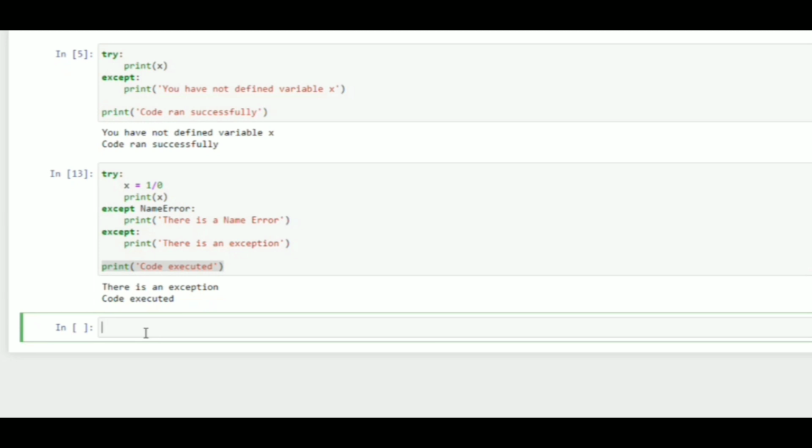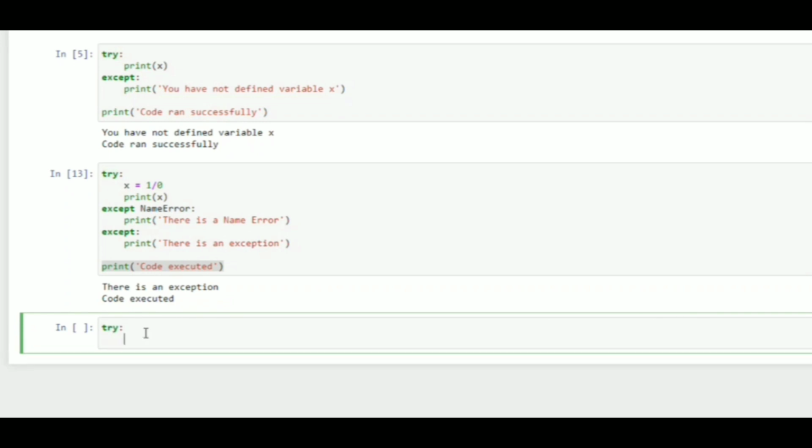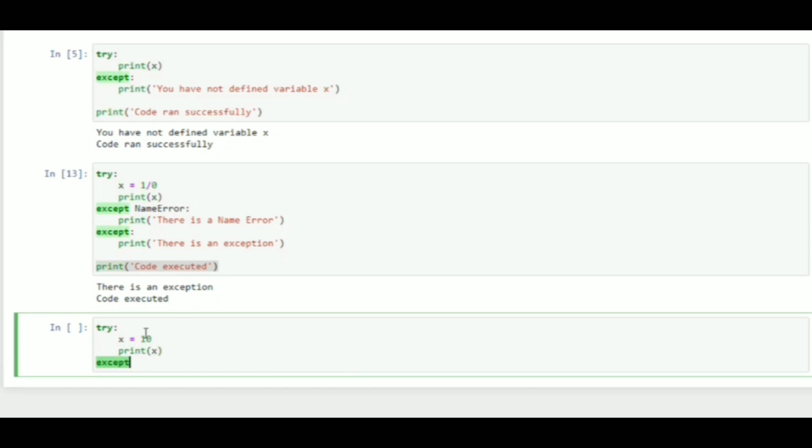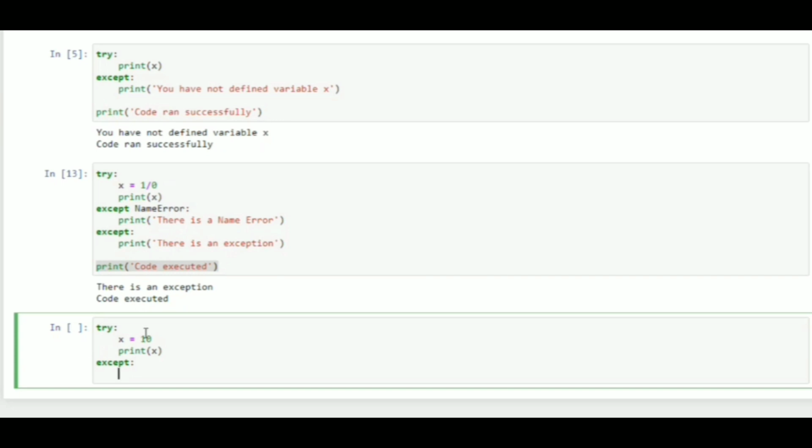You can also use the else keyword to define a block of code to be executed if there is no error. For example, I would say try x is 10, print x, and except, I will print there is an error.